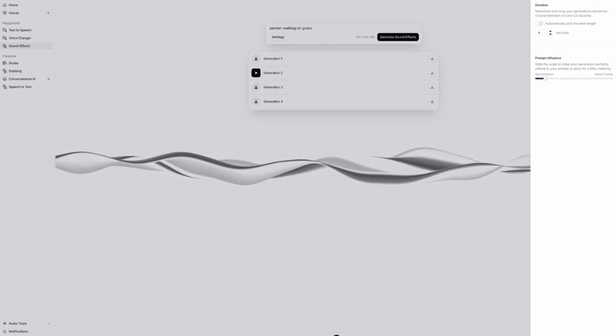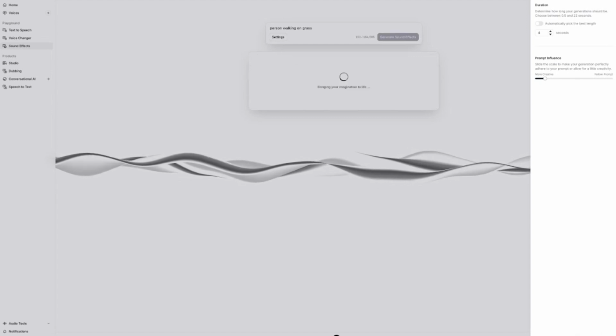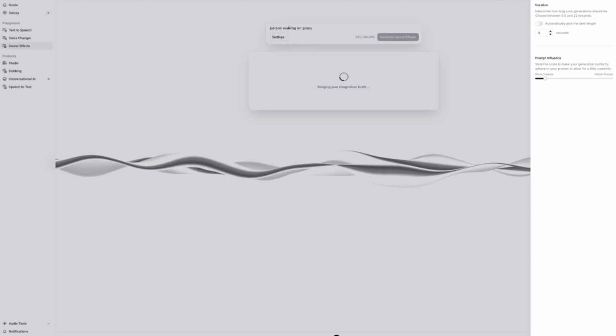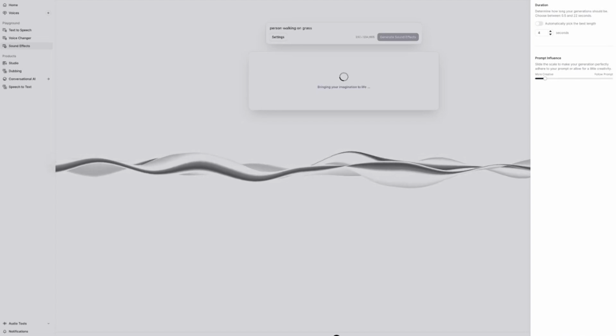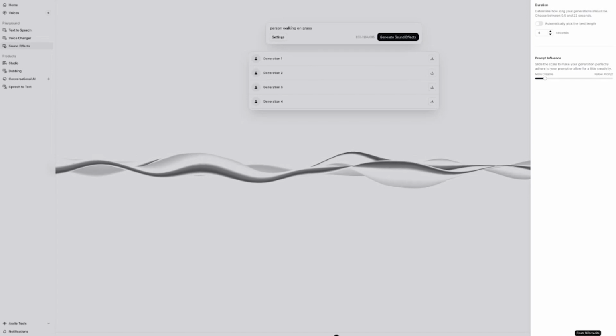Now let's adjust the settings. Set the duration for the generated sound. Use the prompt influence slider to control how closely the output matches your description. Then when you are happy, select Generate Sound.